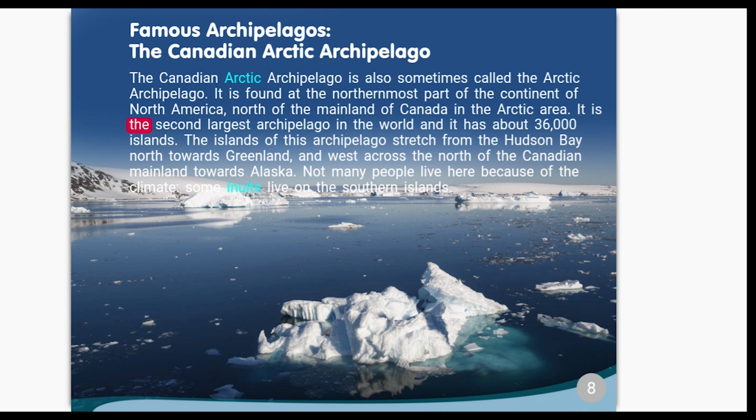It is the second largest archipelago in the world, and it has about 36,000 islands. The islands of this archipelago stretch from the Hudson Bay north towards Greenland, and west across the north of the Canadian mainland towards Alaska. Not many people live here because of the climate. Some Inuits live on the southern islands.